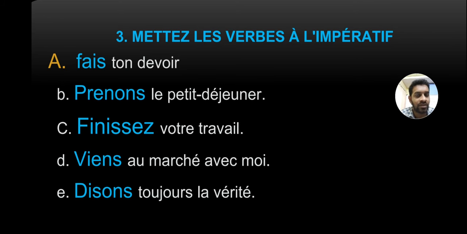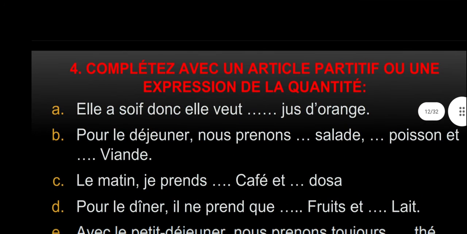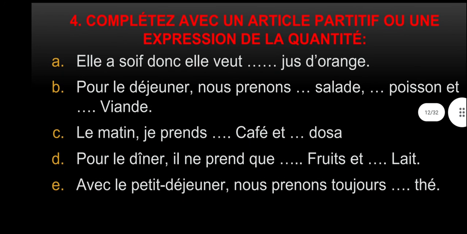So I hope it's fine. Now we'll move to the next exercise. Compléter avec un article partitif ou une expression de la quantité. Article partitif we have seen already: it's du, de la, de l', des.